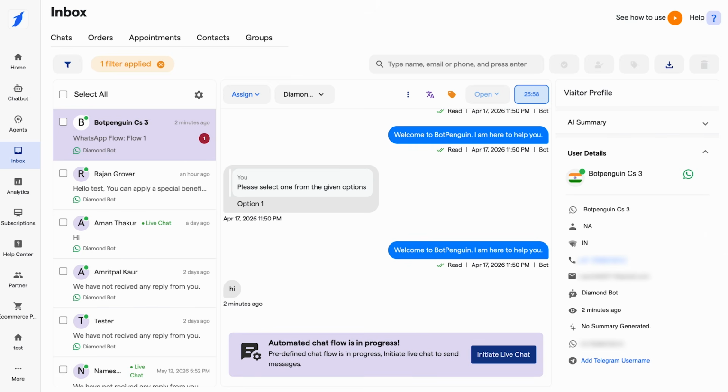Let's take an example. A customer has sent you a message at 10 a.m. today. Then until 10 a.m. the next day, you have a 24-hour window where bot messages and agent replies will work without sending a template or anything.